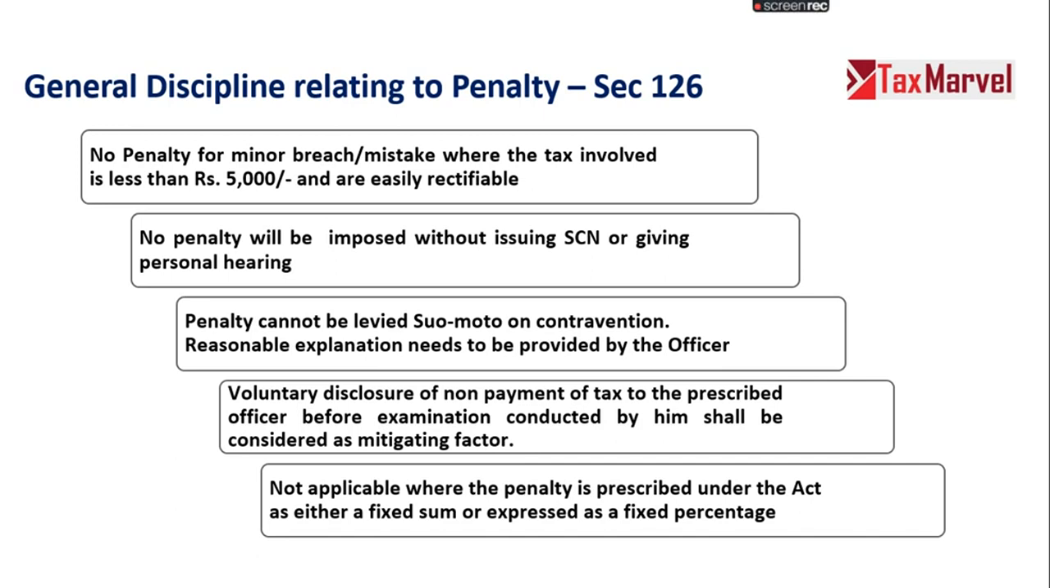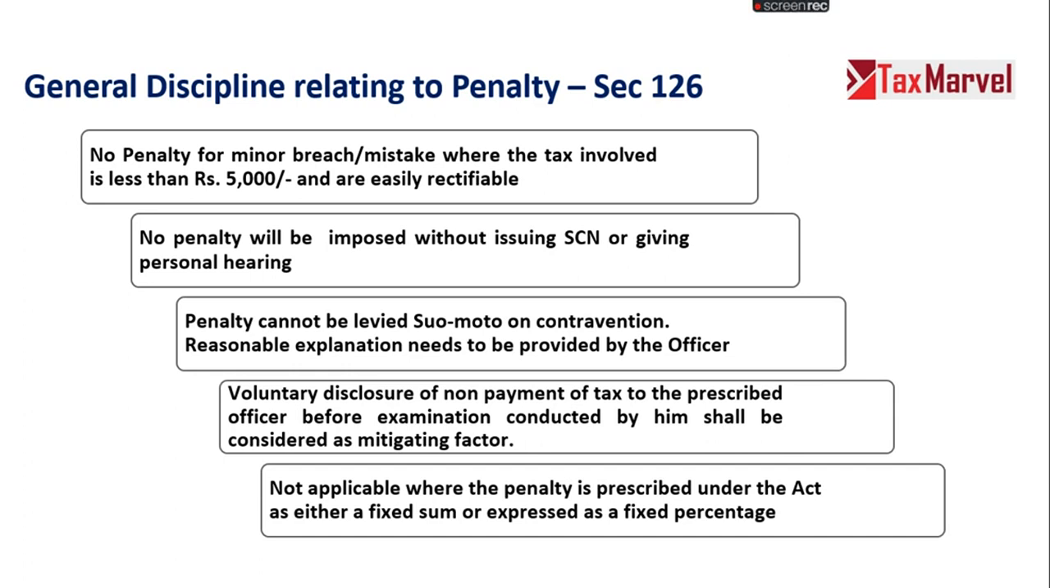Also, there is a discipline regarding penalty, that penalty will not be imposed without issuing a show cause notice or giving a personal hearing. So the department cannot directly issue an order or pass an order without issuing a show cause notice where the penalty is imposed. Right? Penalty also cannot be imposed suo motu on contravention. So the officer has to pass a detailed order for levying penalty. So an explanation has to be provided by the officer before levying any penalty.